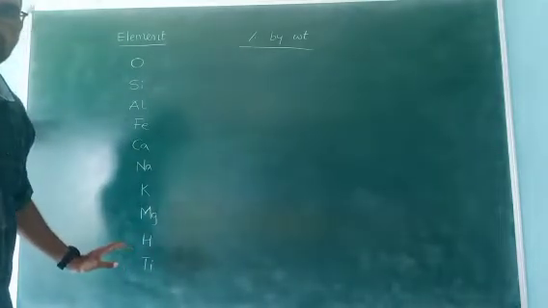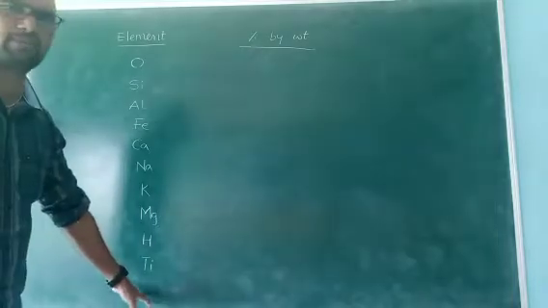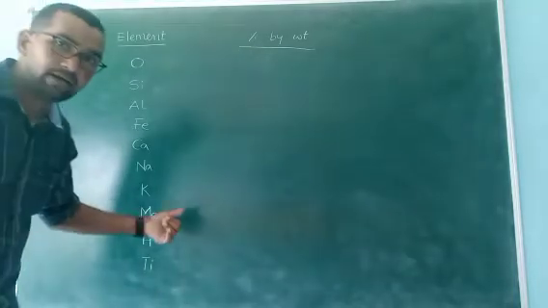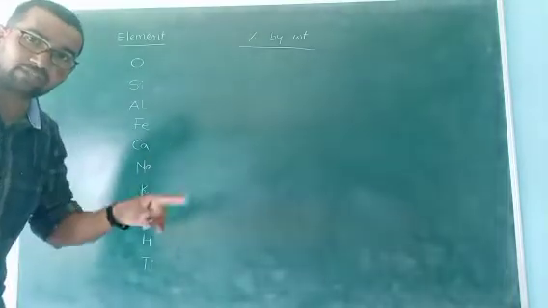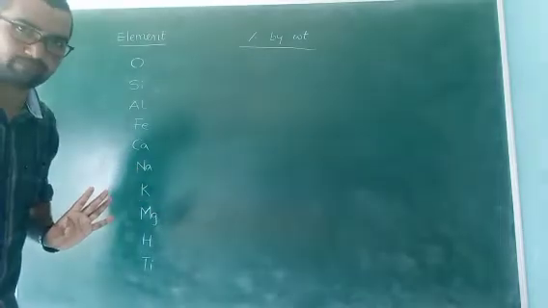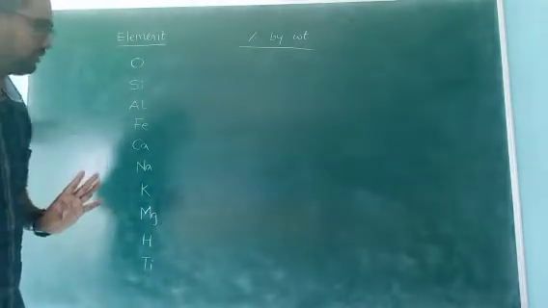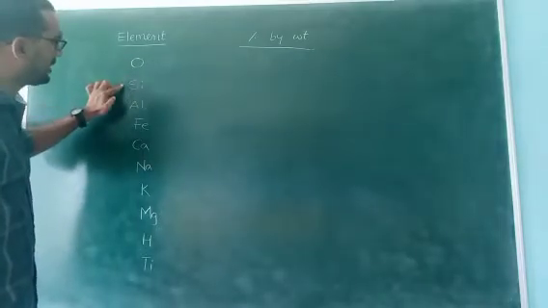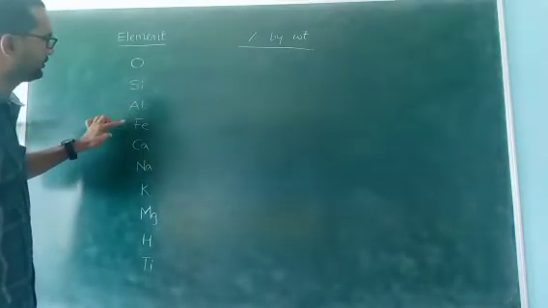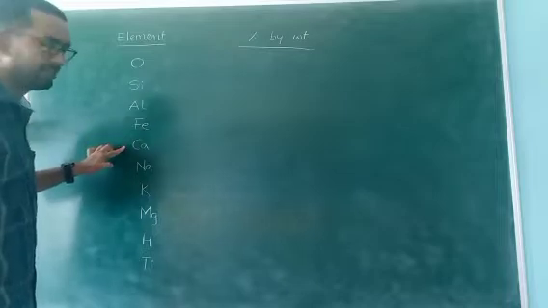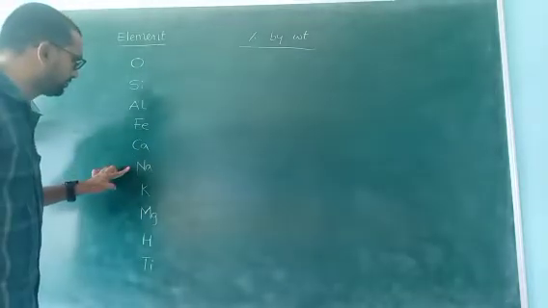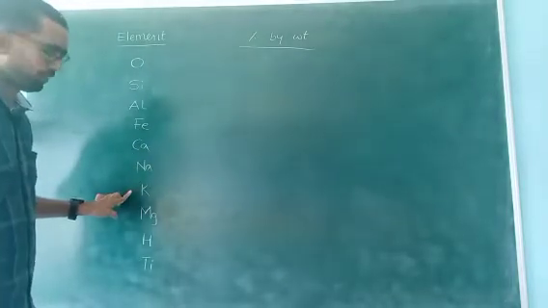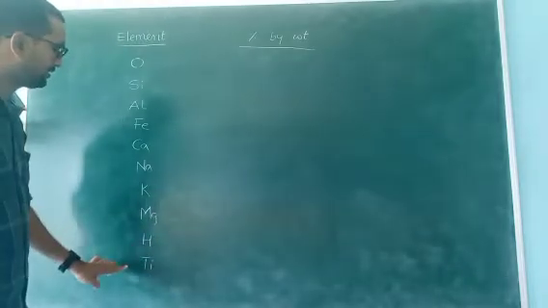Remaining other elements are also present. This list is already given in your Abhyas school foundation material. First element is oxygen, second element is silicon, third element is aluminum, fourth element is iron, fifth element is calcium, sixth element is sodium, then potassium, magnesium, hydrogen, titanium.